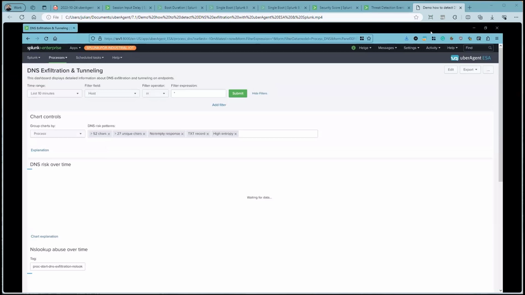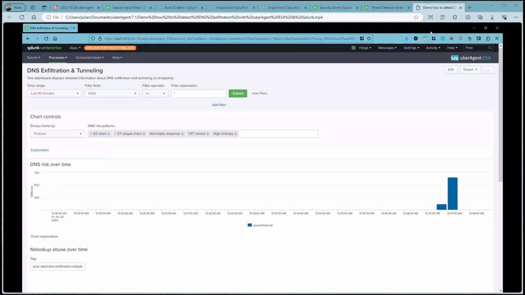Now let's head back to the dashboard and reload it to see what uberAgent found out about this attack. There we can see uberAgent detected some DNS risk for the PowerShell process on that machine.